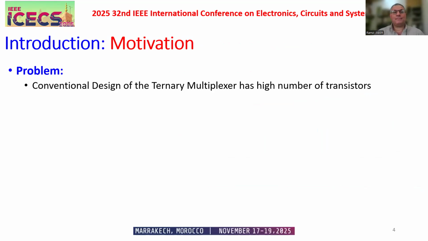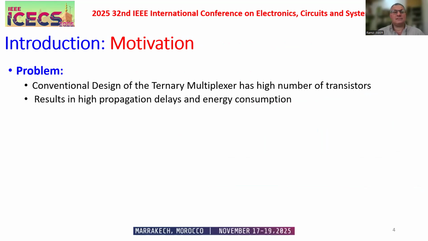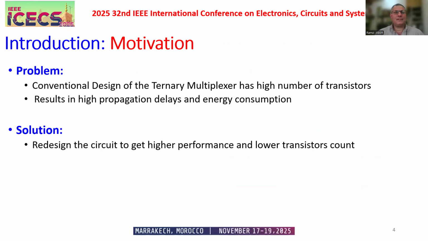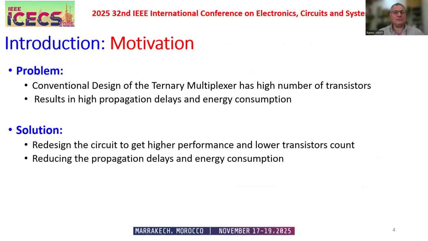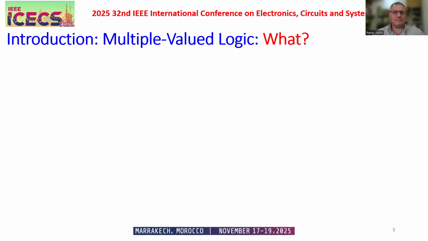The problem with the conventional design of the ternary multiplexer is a high number of transistors, resulting in high propagation delays and energy consumption. Solution: redesign the circuit to get higher performance and lower transistor count, reducing propagation delays and energy consumption.